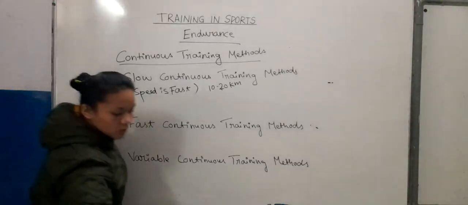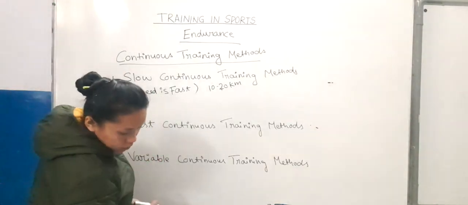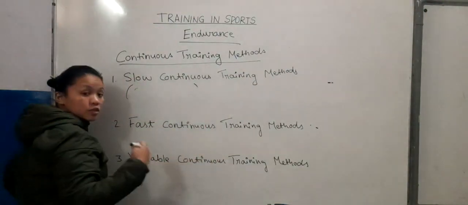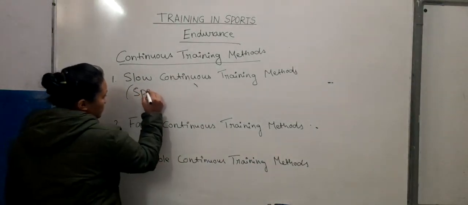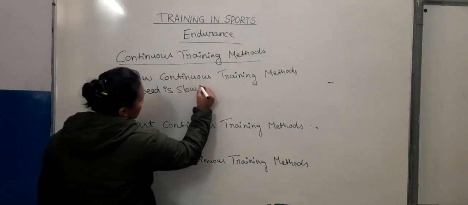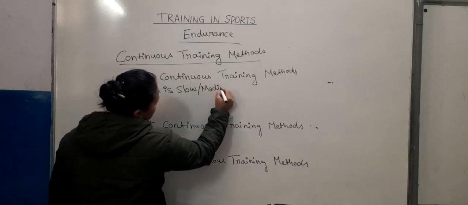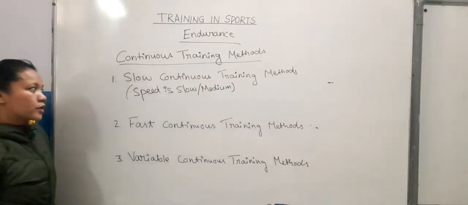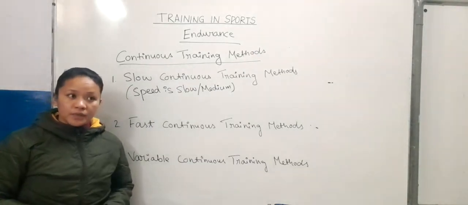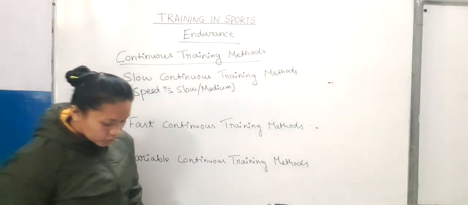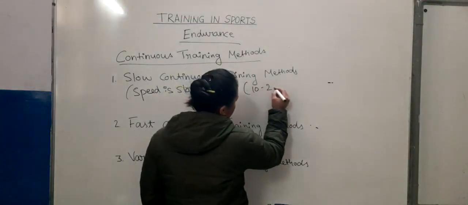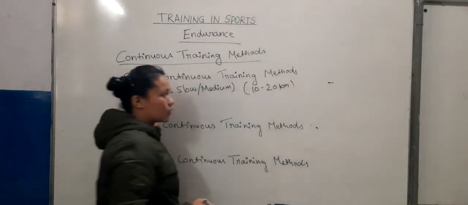In slow continuous training methods, slow means our speed is slow. We keep our speed slow or medium, and the duration is around 10 to 20 kilometers, that is 1 to 2 hours.